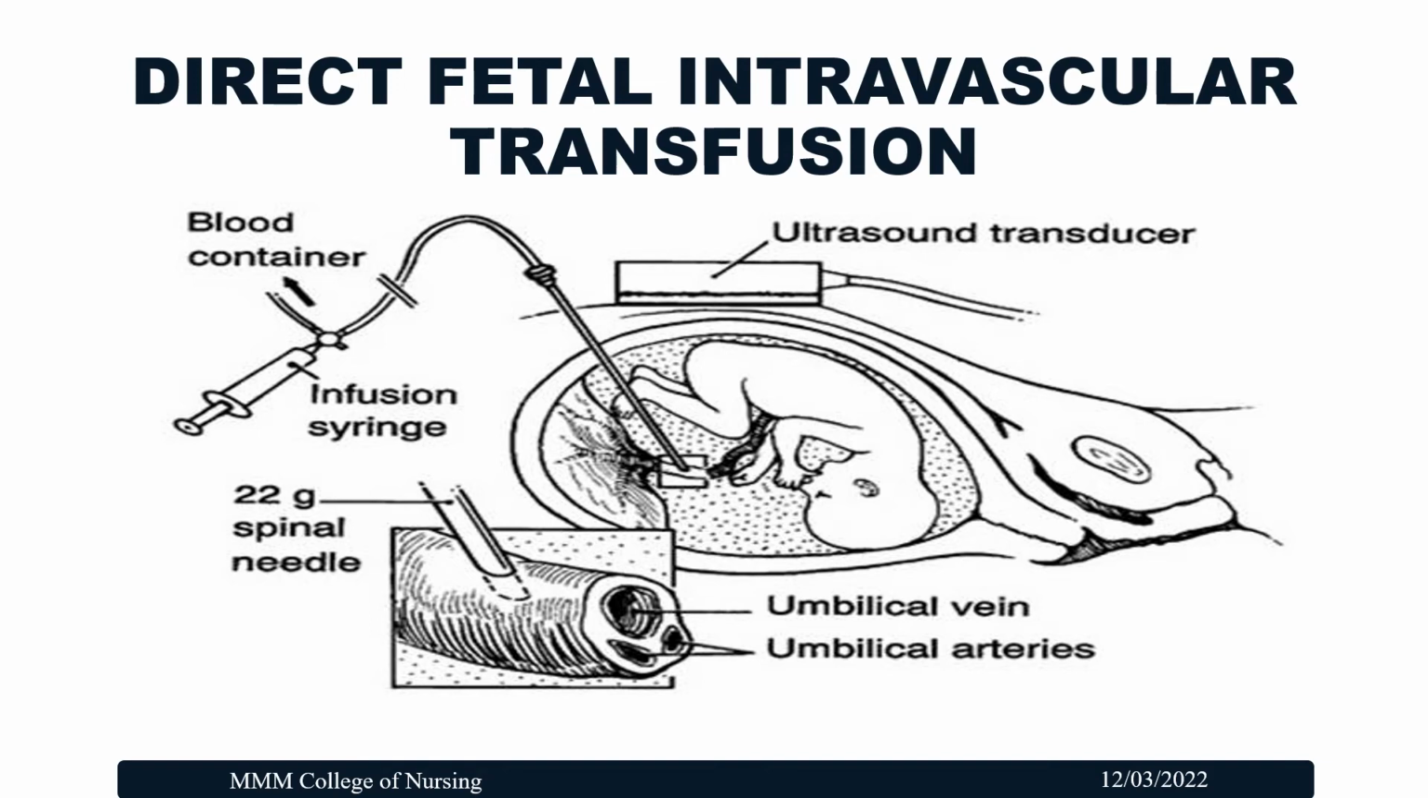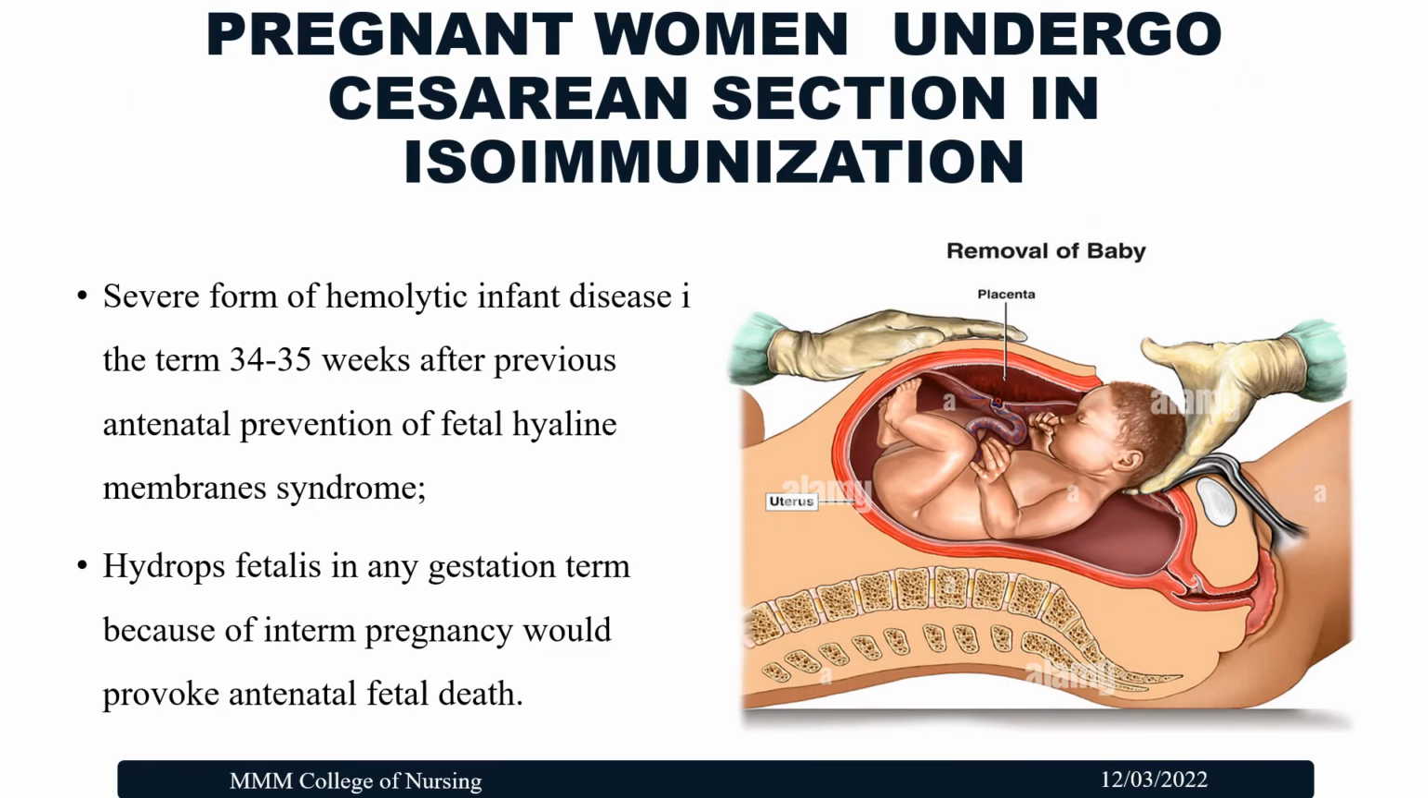So till now we have seen the invasive blood investigation procedures which are done for the RH incompatibility. Now we'll see about the management. First is the direct fetal intravascular transfusion. The same way like the blood transfusion for the adult, we are transfusing the blood for the fetus which is in utero, inside the uterus. So the first management I told you is the blood transfusion.